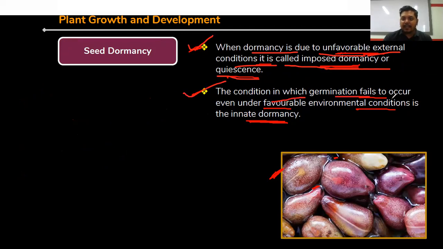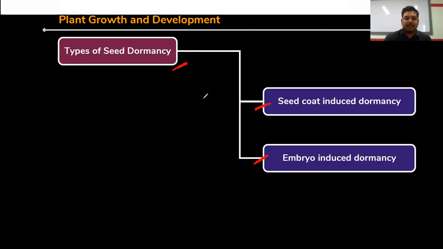The condition in which germination fails to occur even under favorable environmental condition is called innate dormancy. So in case of innate dormancy, there is presence of favorable condition, but still the seed is not going to germinate. So imposed and innate, two definitions are important. Types of seed dormancy: we can classify seed dormancy into two types, seed coat as well as embryo induced dormancy. Clear?